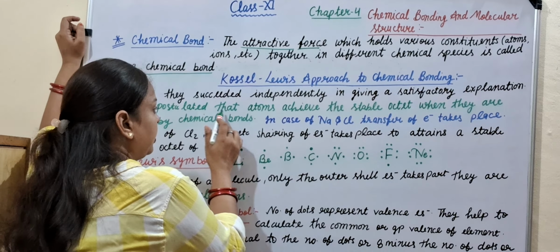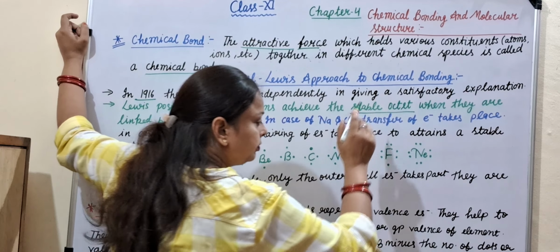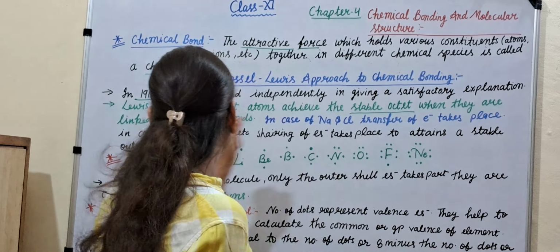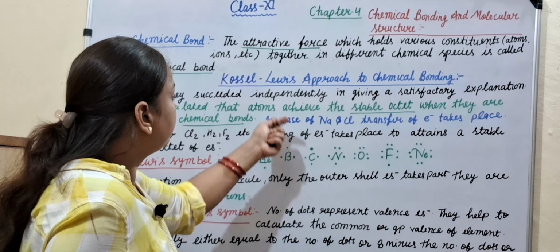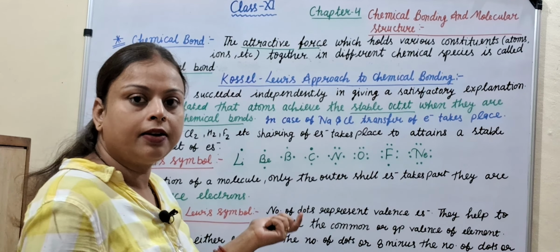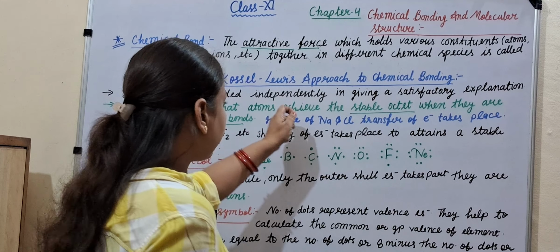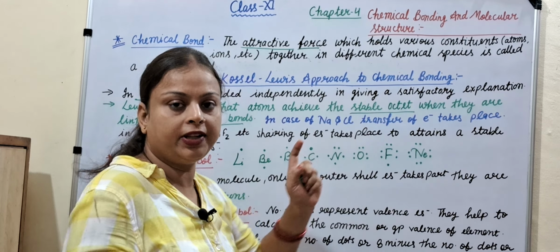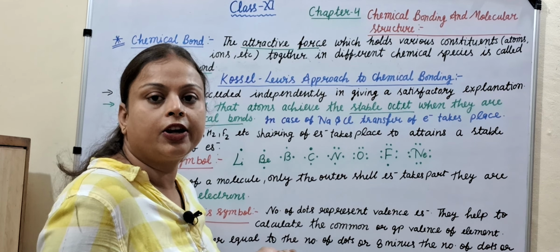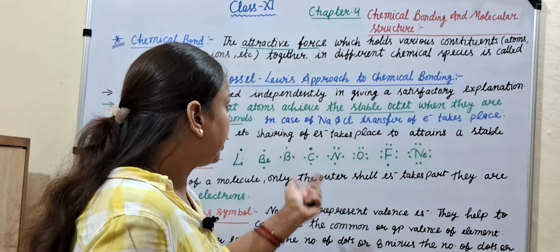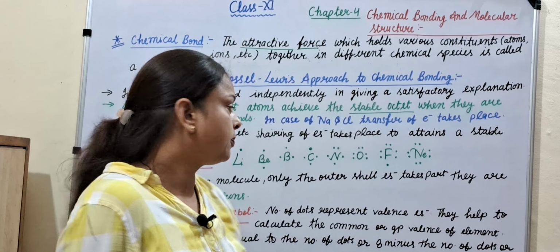Now come to the next point. Lewis postulated that atoms achieve the stable octet when they are linked by a chemical bond. Lewis said when atoms are linked by a chemical bond, they achieve a stable octet. It means in their outermost shell, how many electrons are present? 8 electrons. That's why they achieve the stable octet.